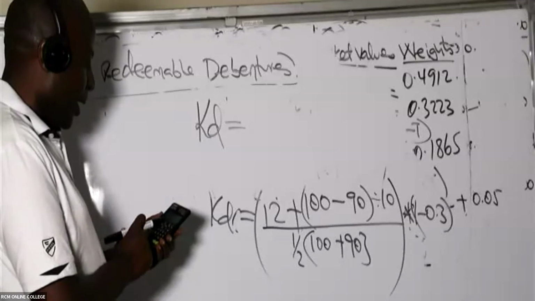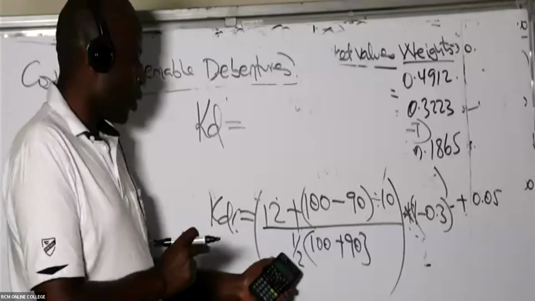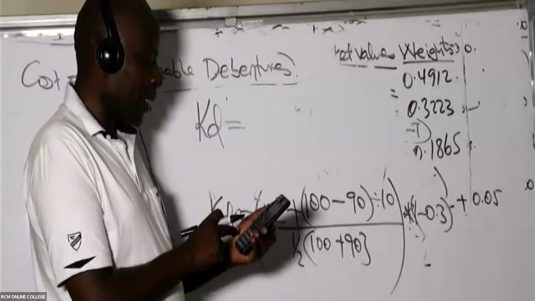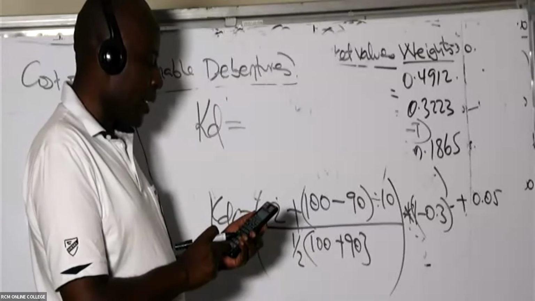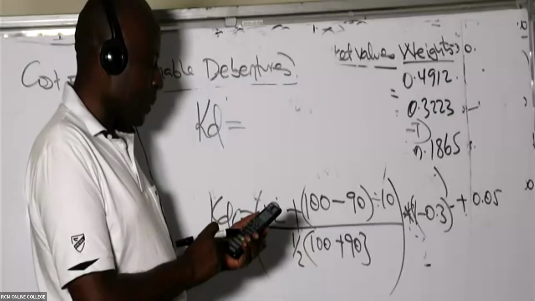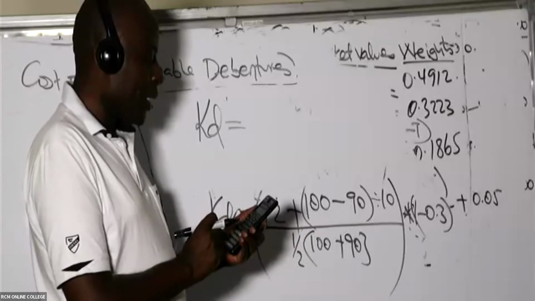Divided by, open bracket, 0.5 times 190, close. Then I say equals. Whatever answer I get, I'll come and say times 0.7.